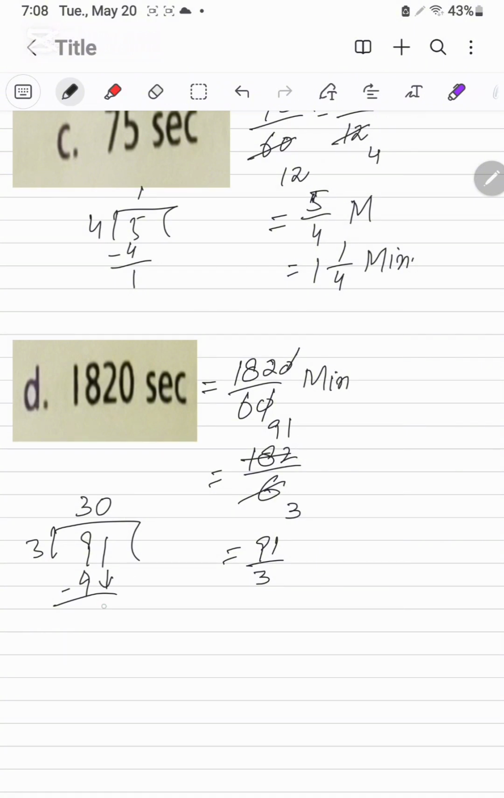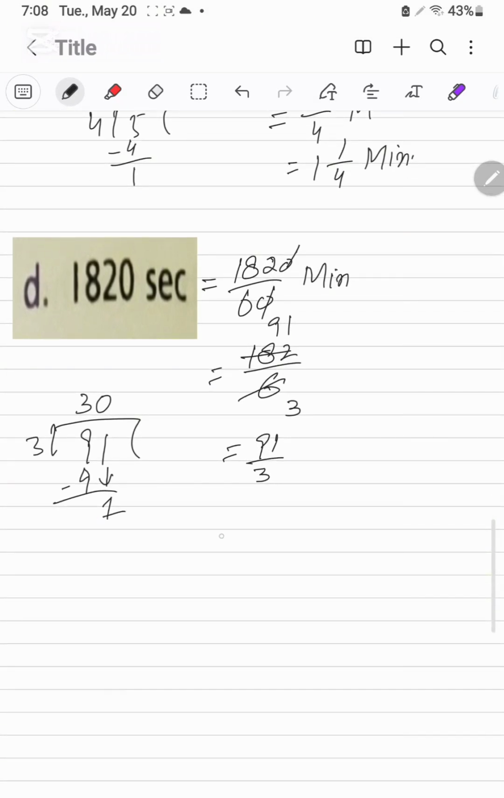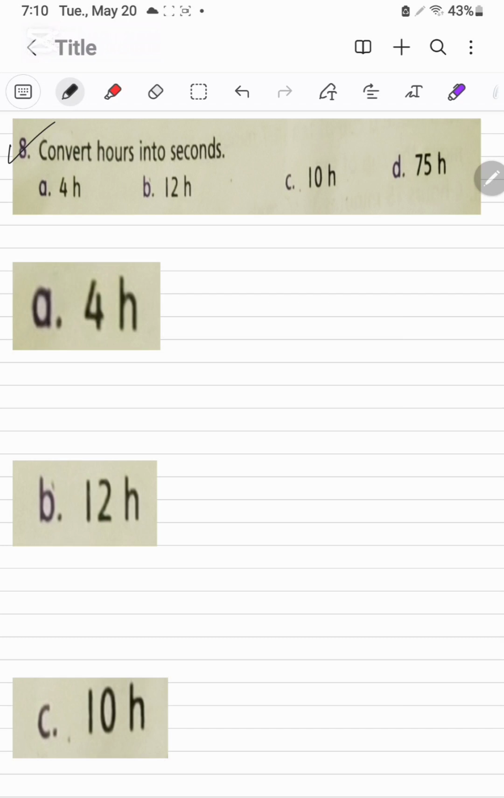We will leave here remainder as 1, and we will write the answer 30 whole 1 over 3 minutes. We will leave the answer in mixed numbers, not in decimal. So its answer is the 30 whole 1 over 3 minutes. It is question number 8.